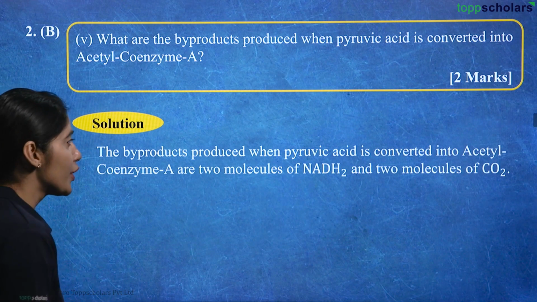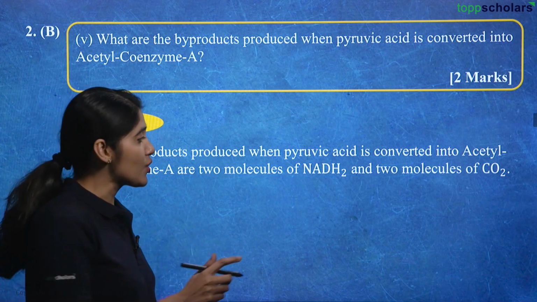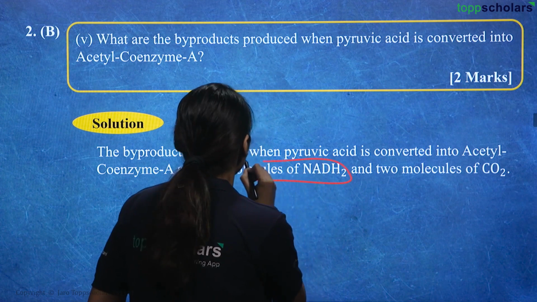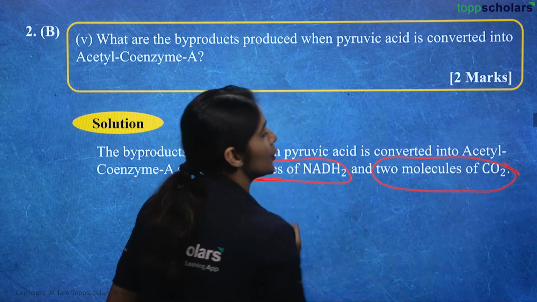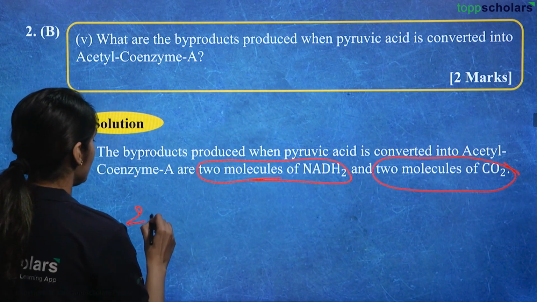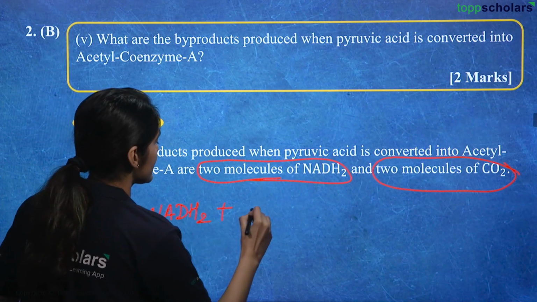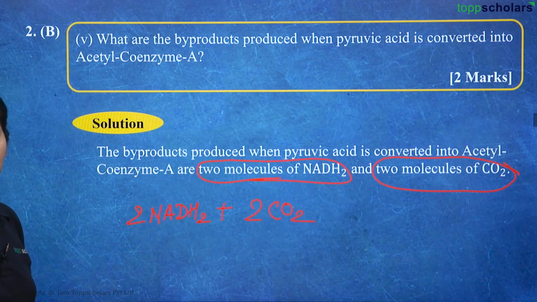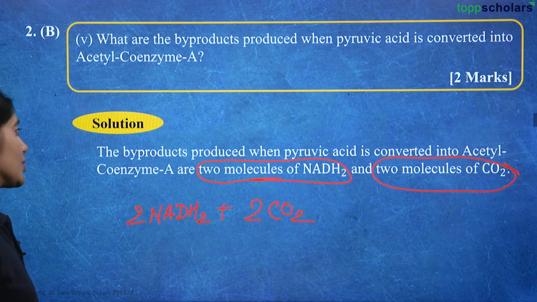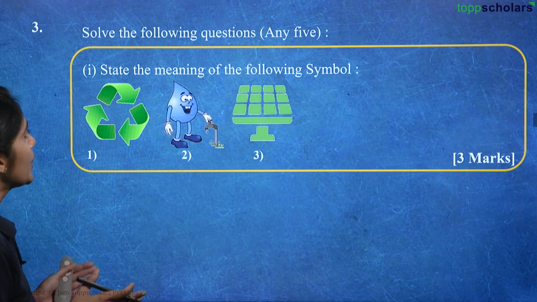The byproducts produced when pyruvic acid is converted into acetyl coenzyme A are two molecules of NADH2, right, and two molecules of CO2, right. So we have 2 NADH2 plus 2 CO2. These are the two byproducts produced when pyruvic acid is converted into acetyl CoA and enters the Krebs cycle.